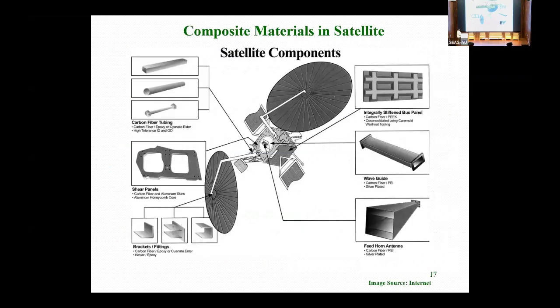And if you see spacecraft or satellite, where can we go for composite? Especially the reflectors, the waveguides, the feed horns, and brackets, and other essential parts required with the spacecraft. So I will go for these three basically. You saw one feed bracket and one feed horn shown. In that horn there was an aluminum liner we have placed. Why have we placed the liner? Because that is the requirement for our functionality purpose.